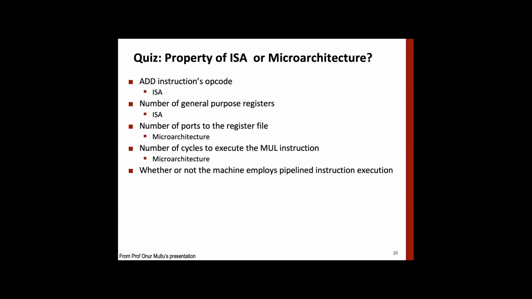Whether the machine employs pipelined instruction execution, and how deep the pipeline is, is part of microarchitecture. The programmer will never come to know; when you write a program, you don't even know it has a pipeline. Similarly, an assembly language programmer will never know. So we can say that microarchitecture is the implementation of ISA under very specific design constraints and goals.